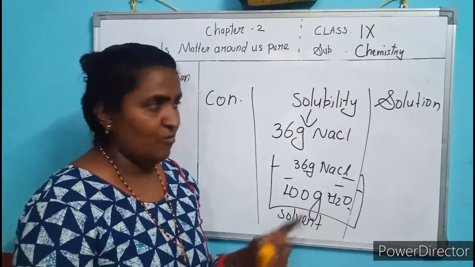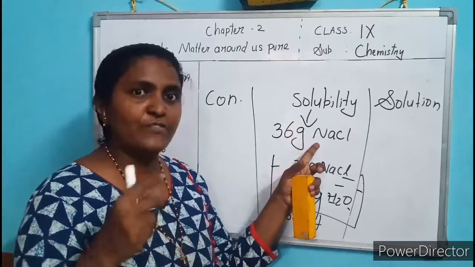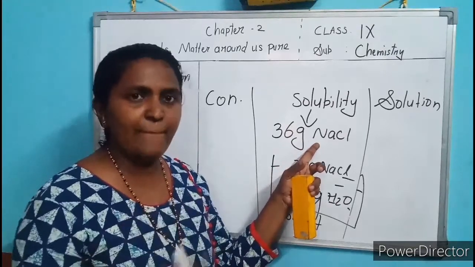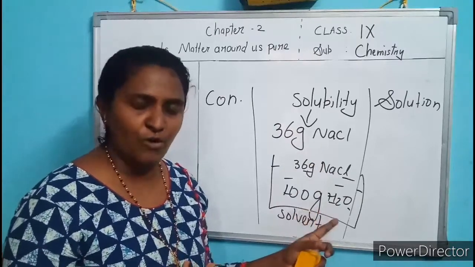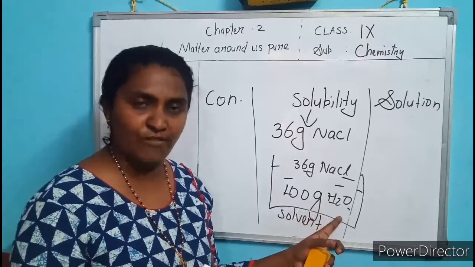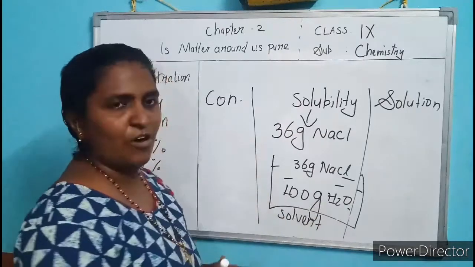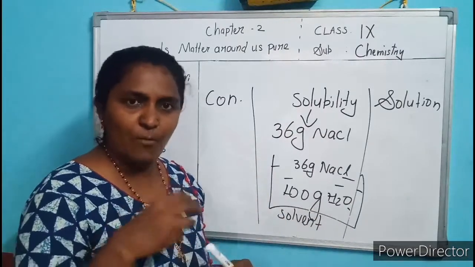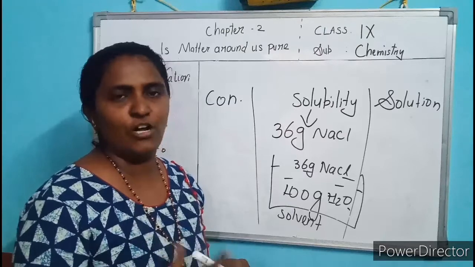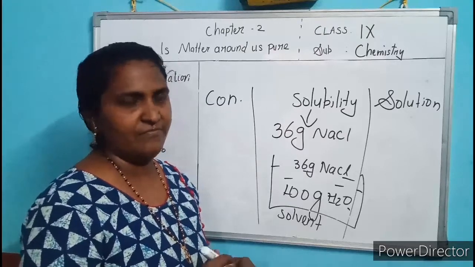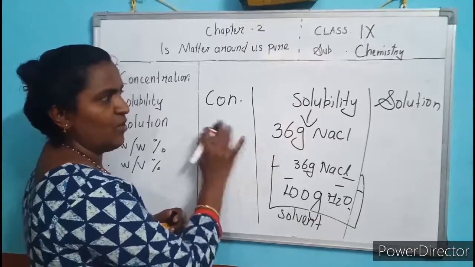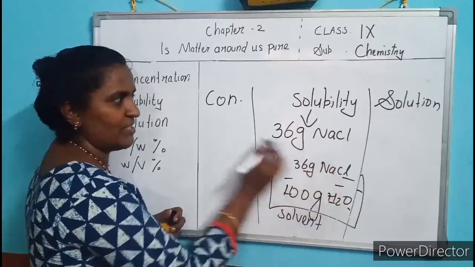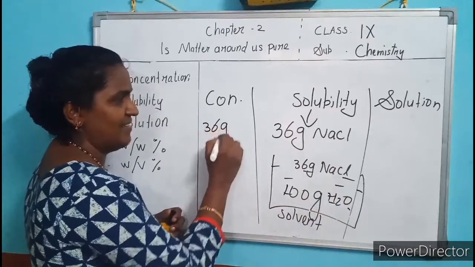Understood? What is solubility? The amount of solute that dissolves in a fixed volume of solvent. This word is important: solvent. And what is concentration? The amount of solute dissolved in solvent. For example, what is the concentration of this solution? 36 gram.